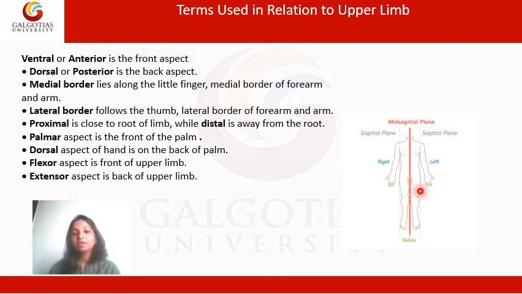The medial border is the line along the little finger, the medial border of the forearm and the arm. The lateral border follows the thumb, the lateral border of the forearm and that of the arm.